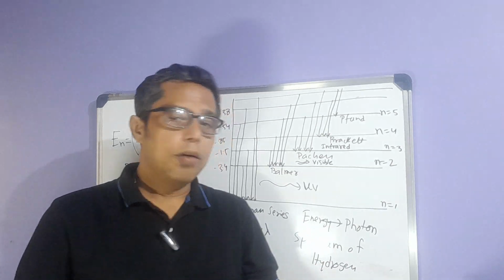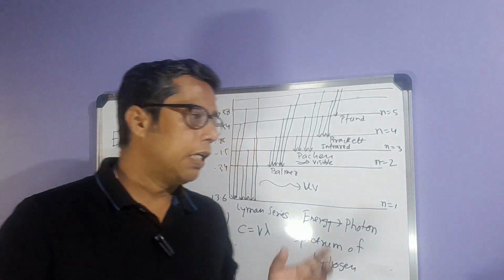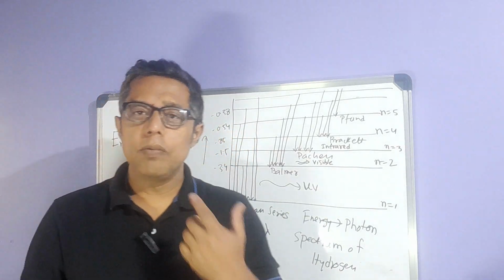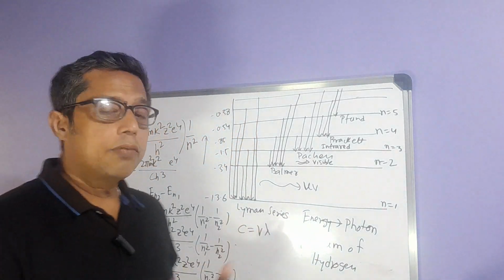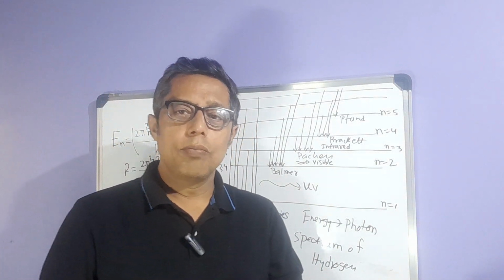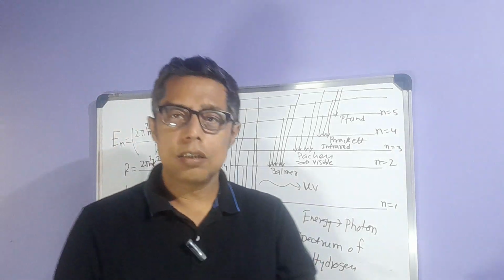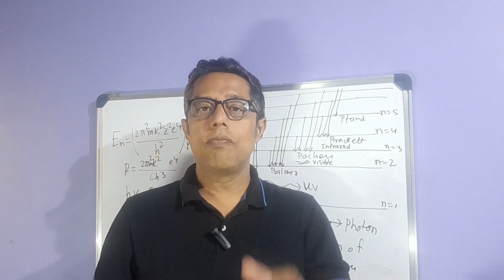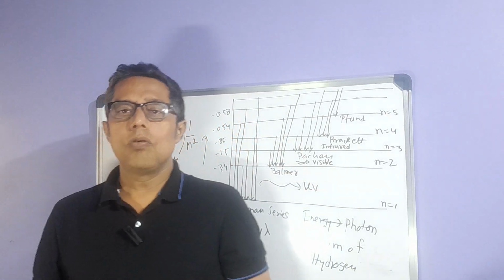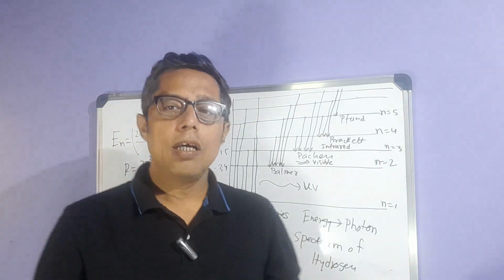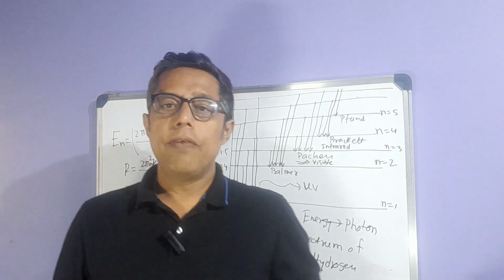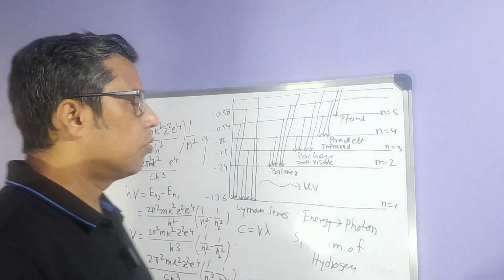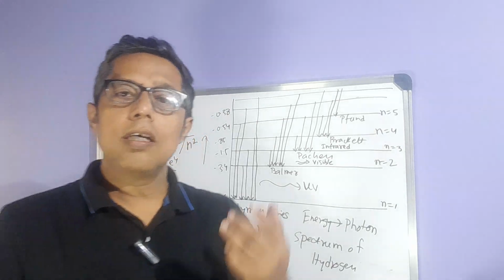Bohr's model also had some limitations. He could not explain the spectral lines for atoms with atomic number more than one. It was a successful model for the hydrogen atom, but for other atoms he could not explain the other spectral lines which are very closely connected to each other. He also could not explain the Zeeman effect and the Stark effect. Those were the limitations, and from there the higher studies came.